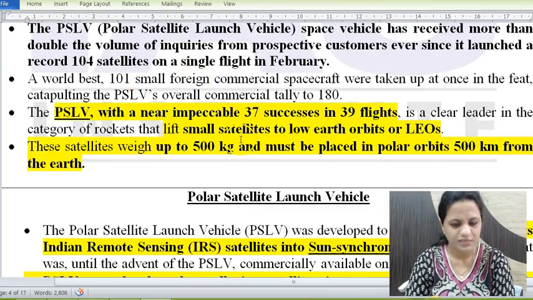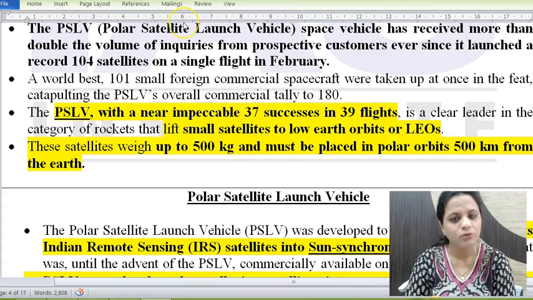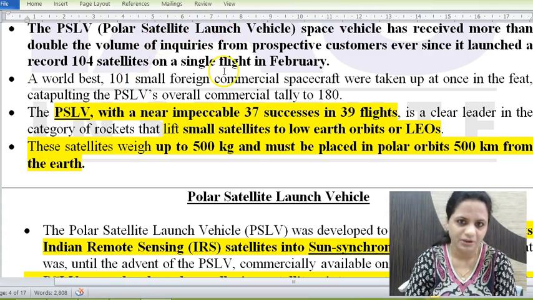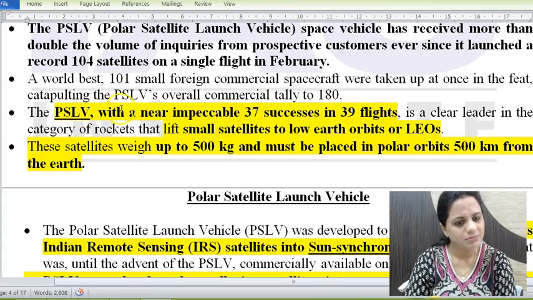So Cartosat series satellite was the main payload, and 2 were also nano satellites of Indian universities, and remaining 101 were foreign satellites. And 104 satellites in one go, launched with precision, was a feat achieved by PSLV, ISRO's satellite launch vehicle, and this is a world record, which was earlier held by Russia. Now India holds it.